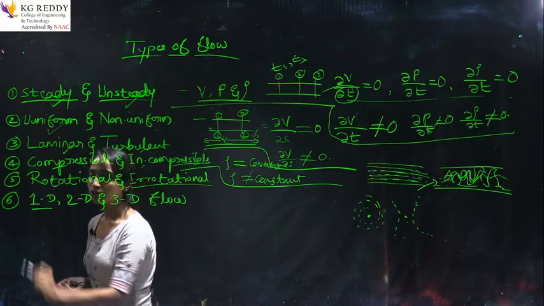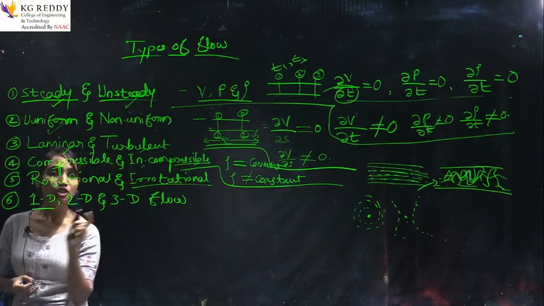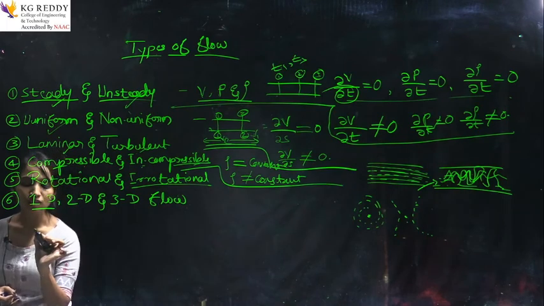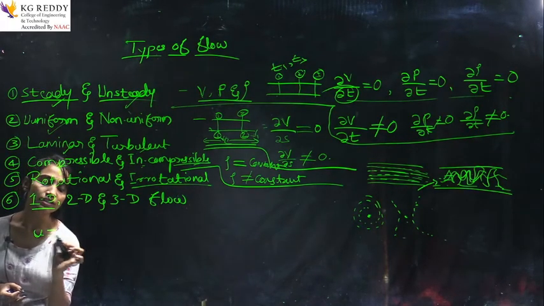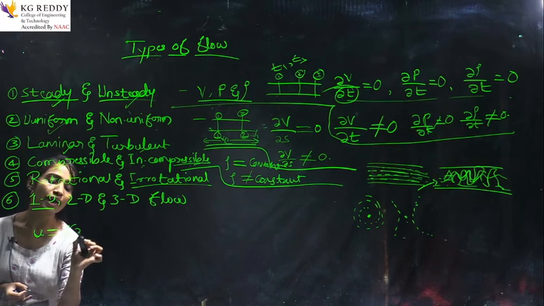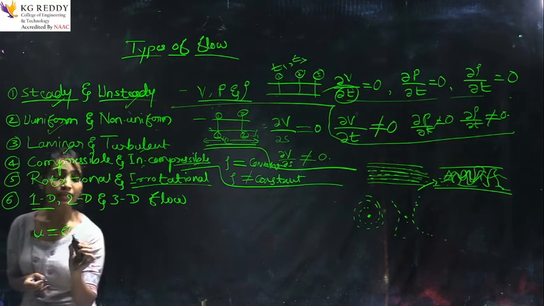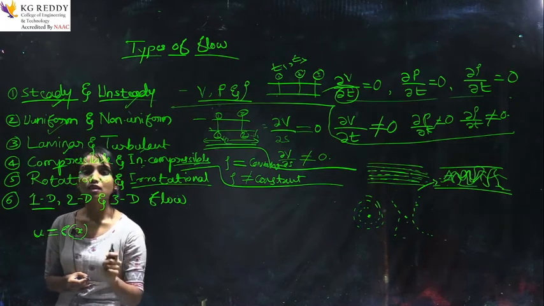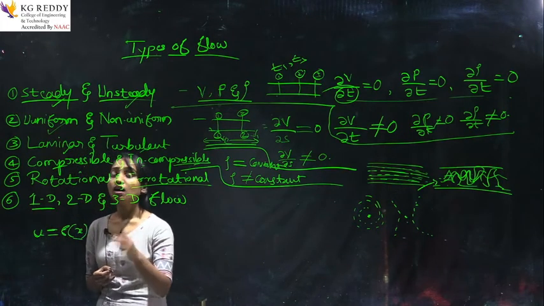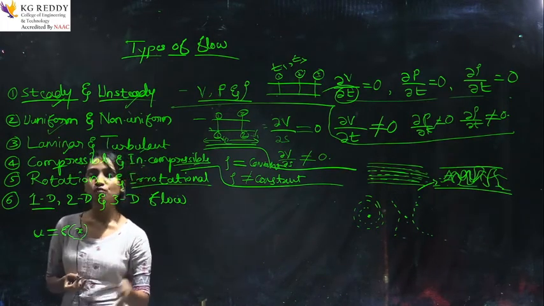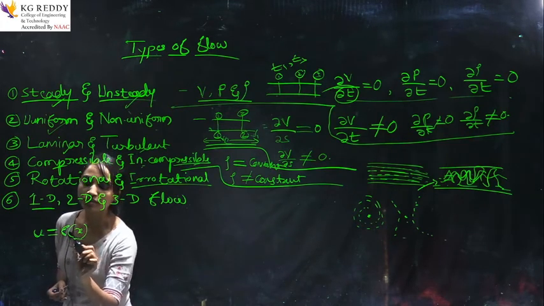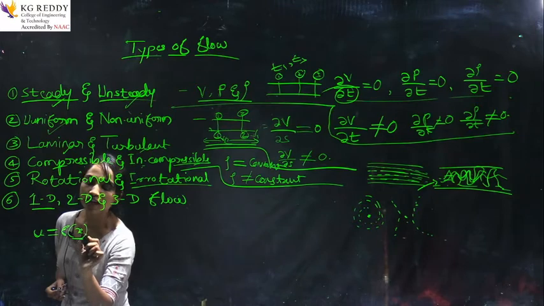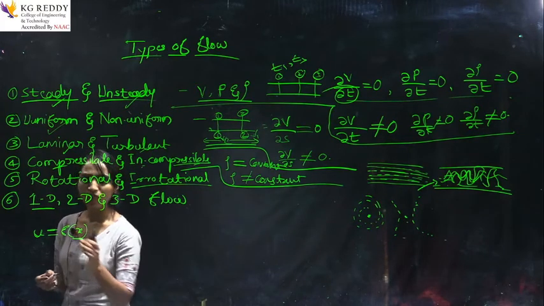In one dimensional flow, if you consider u as the property of the liquid, it is a function of x only. It means velocity is a function of time and one space coordinate, that is x. This is one dimensional.